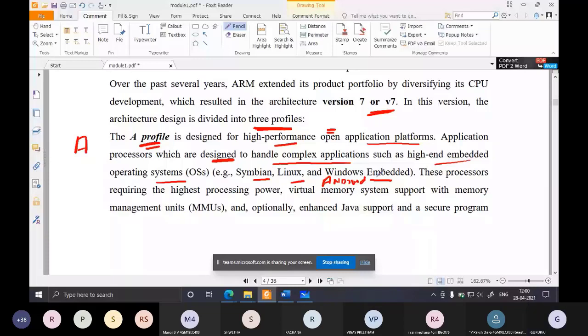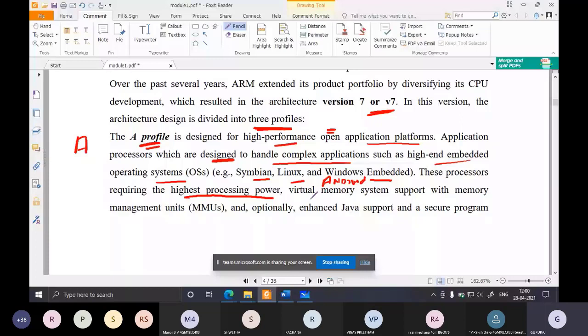These processors require the highest processing power. Processing power is usually calculated based on the clock frequency it will support and the number of bits of data it can handle simultaneously.